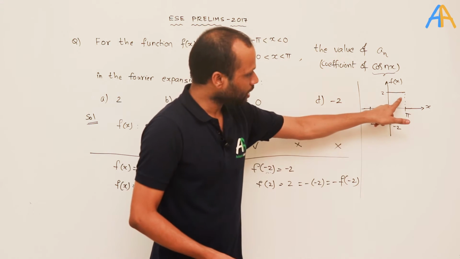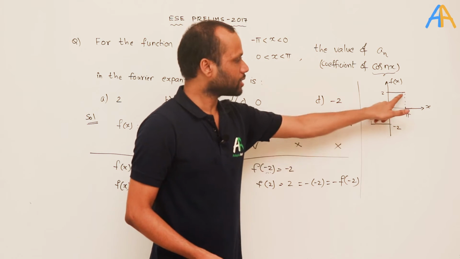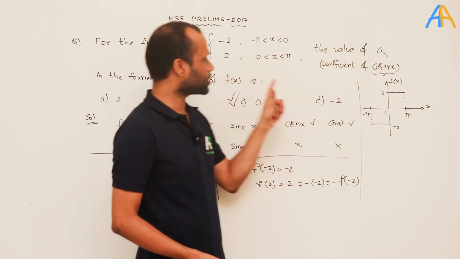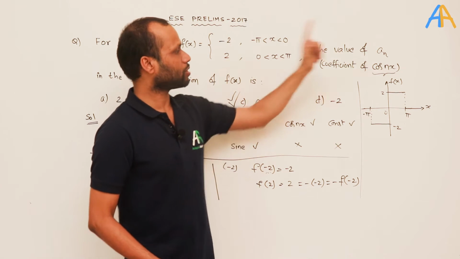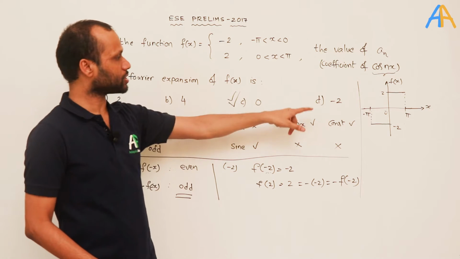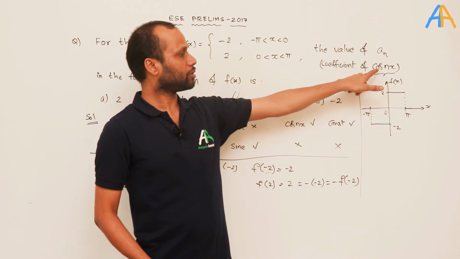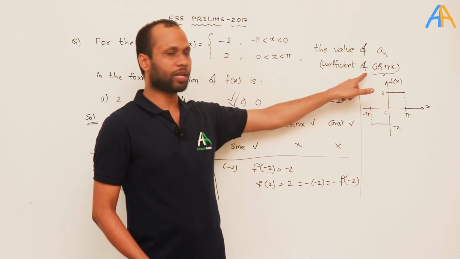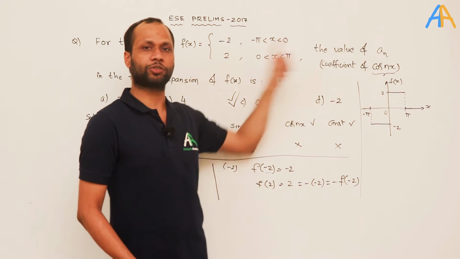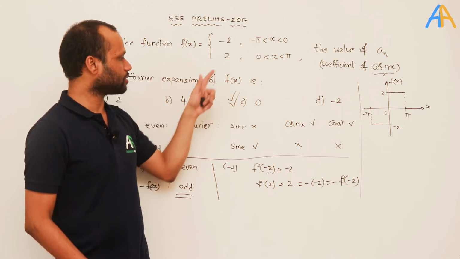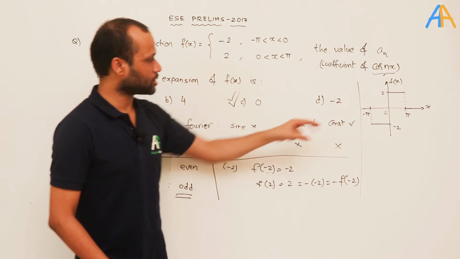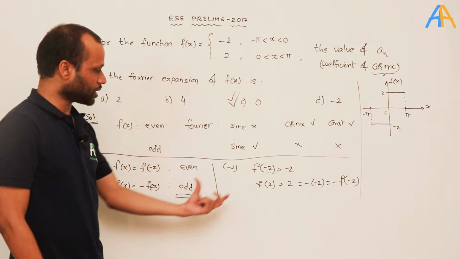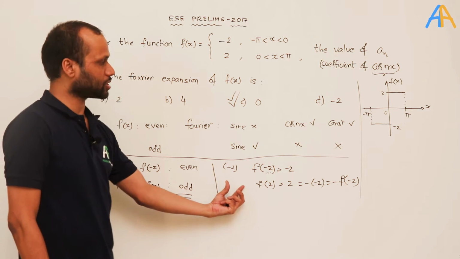If you see that in quadrant 1 and quadrant 3 the graph is the same, that means the given function is an odd function. So without further calculations, you can directly say an odd function will not have cosine and constant terms. We have been asked the cosine term coefficient, which should be equal to 0. So this will be the correct option. This is one way of verifying whether the given function is an even function or an odd function.